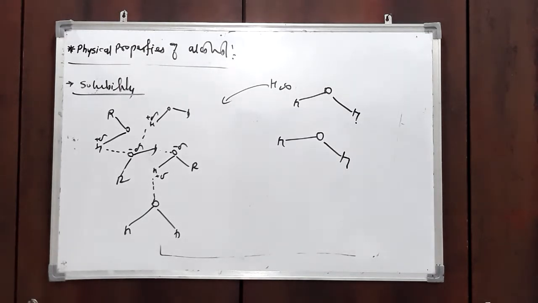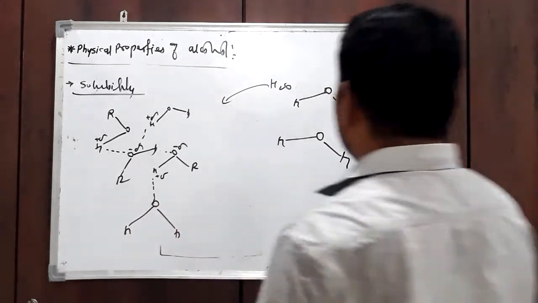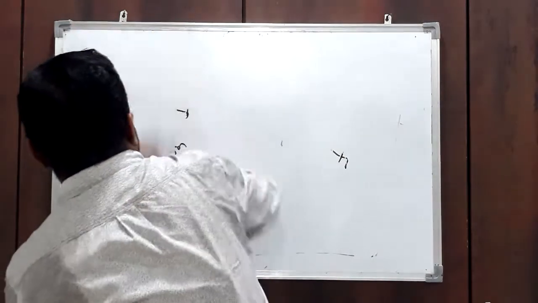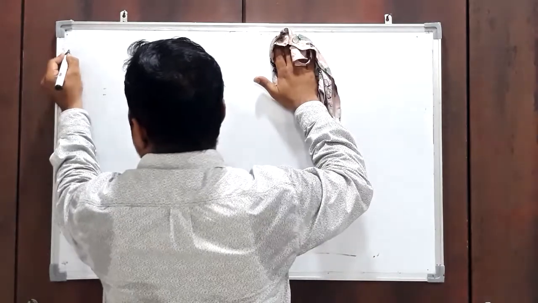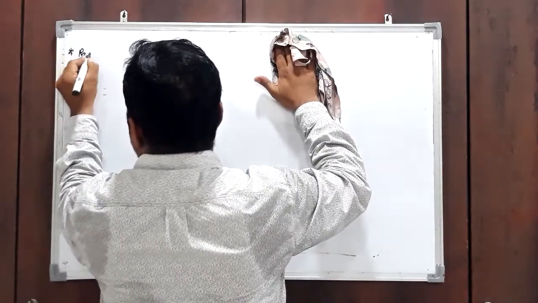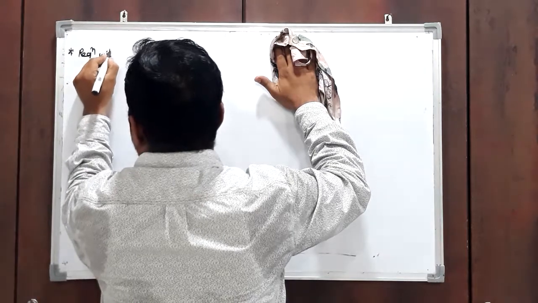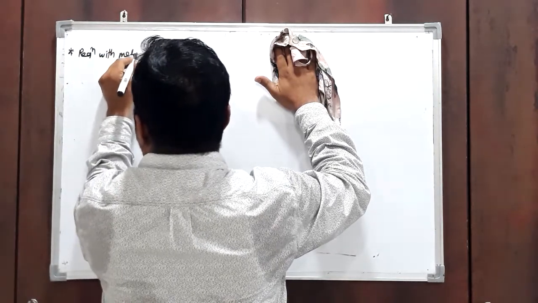Now we are going to discuss the chemical properties of alcohol, some chemical reactions. The first reaction we have to discuss is the reaction with metal, or sodium.